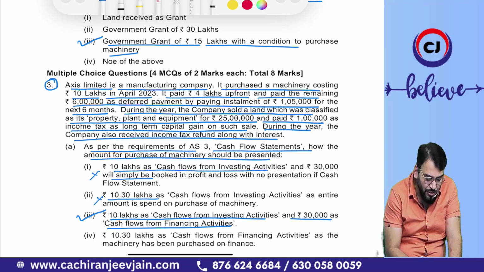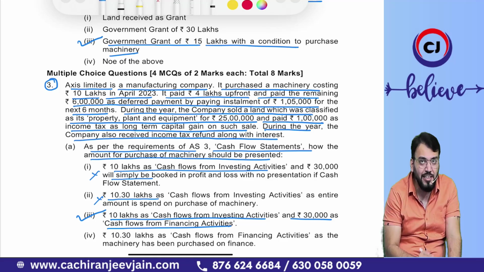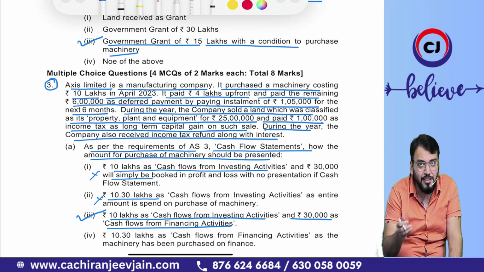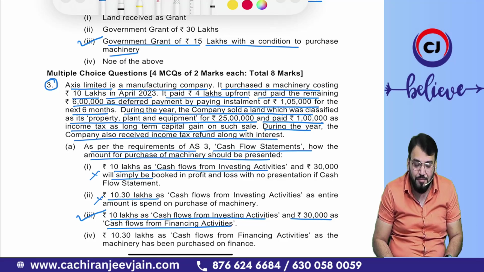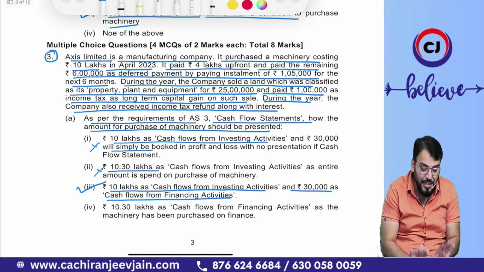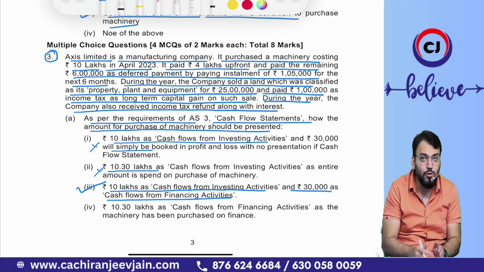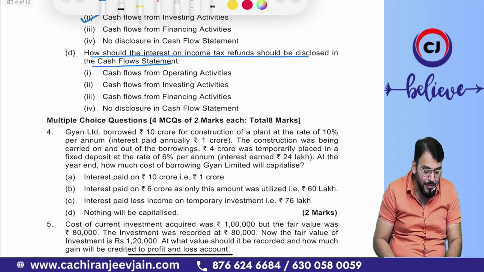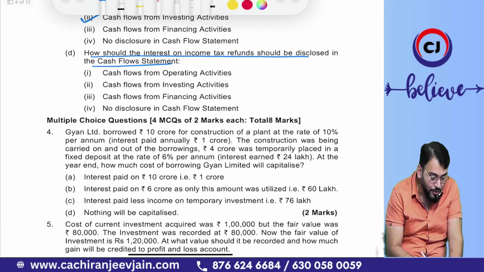But you can see, because the entire question is related to investing activities, we can assume that whatever income tax refund we have got was related to investing activities. Therefore, interest will also be classified as investing activities because it has been assumed, and in the solution also they have given that only. Option number 2 is correct, cash flow from investing activities.